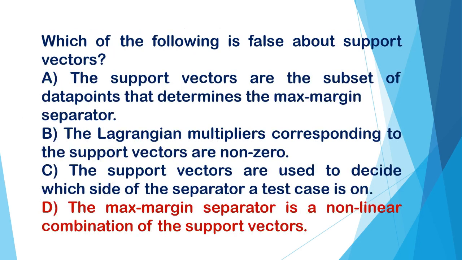Which of the following is false about support vectors? A. The support vectors are the subset of data points that determine the max margin separator. B. The Lagrangian multipliers corresponding to the support vectors are non-zero. C. The support vectors are used to decide which side of the separator a test case is on. D. The max margin separator is a non-linear combination of the support vectors. And the correct answer is D. The max margin separator is a non-linear combination of the support vectors.